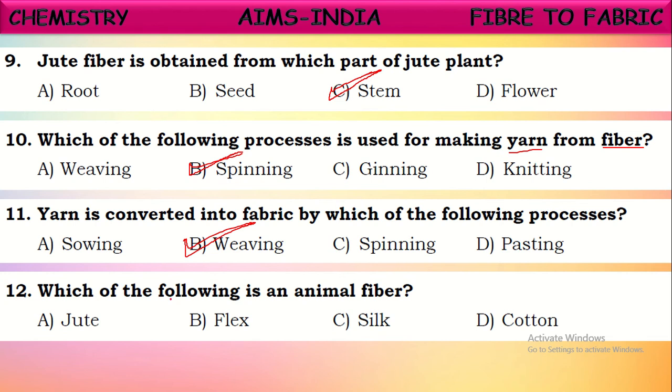If you see here in the options, jute, flax, cotton, these three are the fibers which are obtained from plants, isn't it? Jute and flax are obtained from the stems of their plants, and cotton is obtained from cotton buds, cotton pods we call them, isn't it? So in this way, these three are plant fibers. Only silk is obtained from the silk moth. So it is said to be an animal fiber. Silk is an animal fiber.